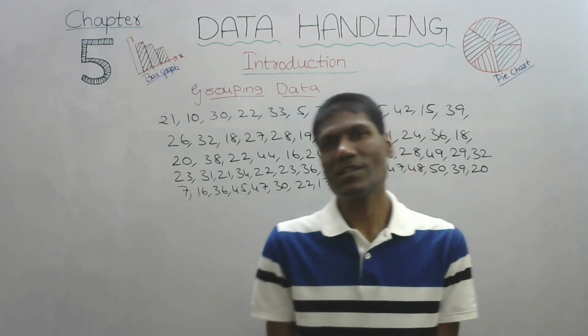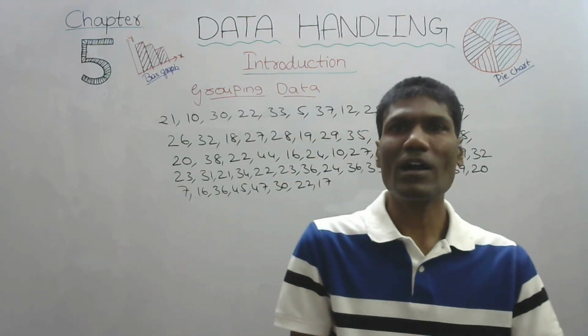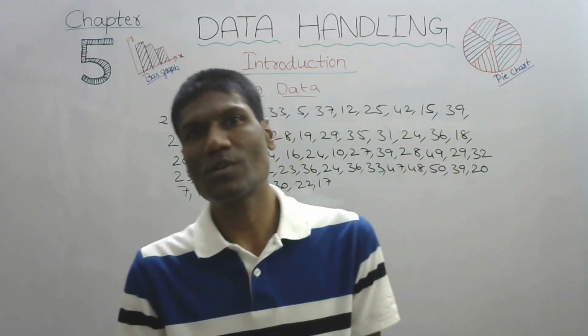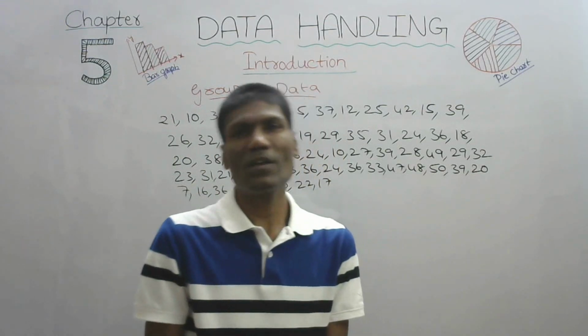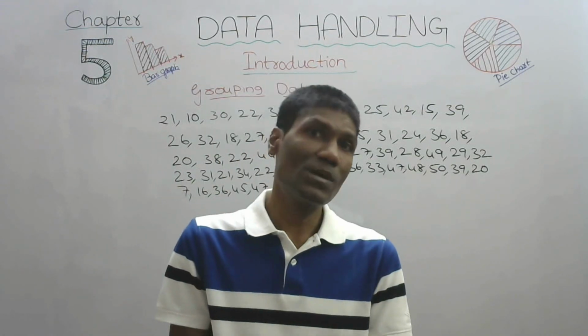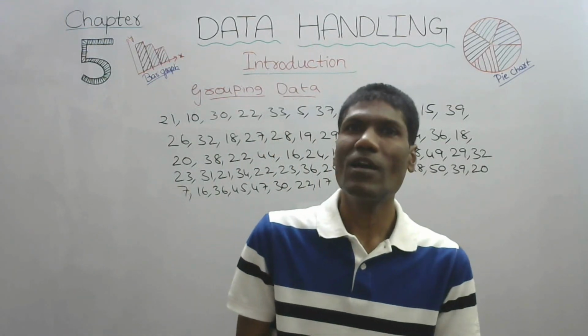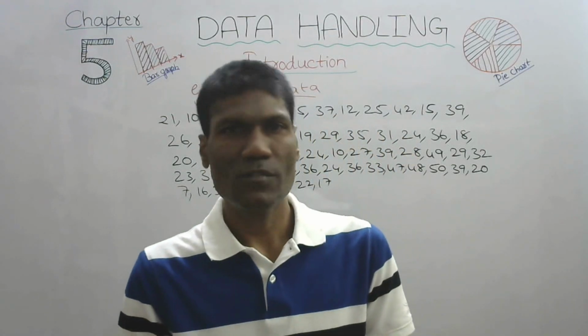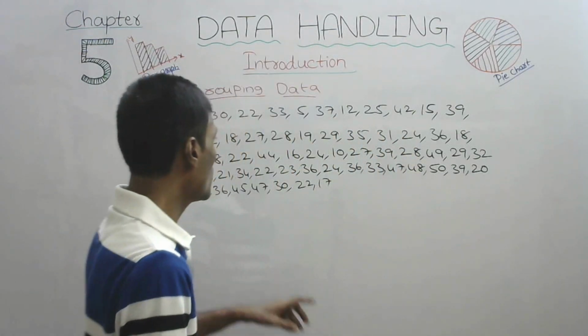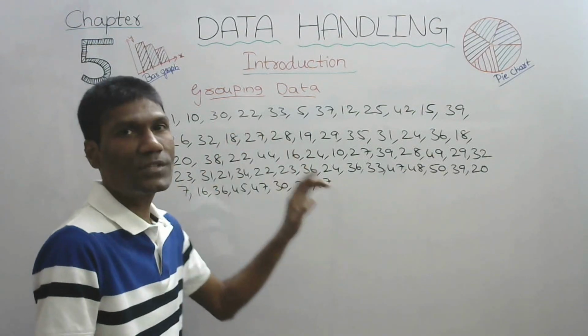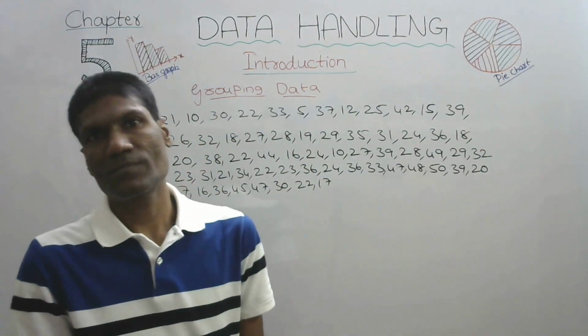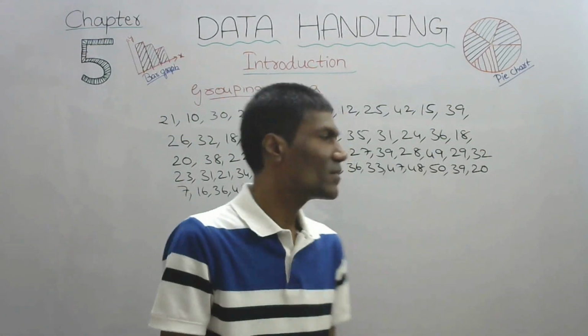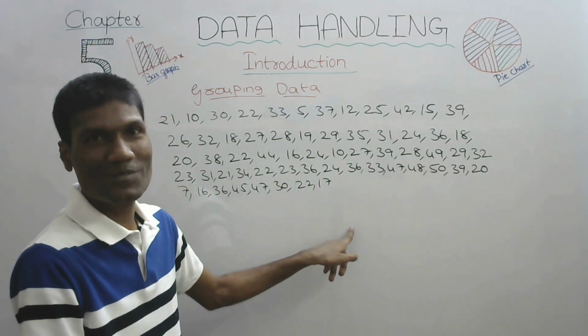In organizing data, we have seen arts, mathematics, how many students, and these numbers. That is okay, but sometimes we have to deal with very large data. For example, in a school there are 50 students in a particular class and their marks are given like this.